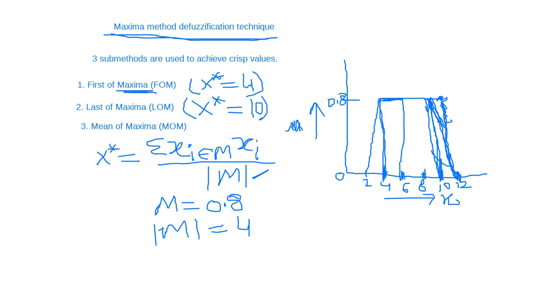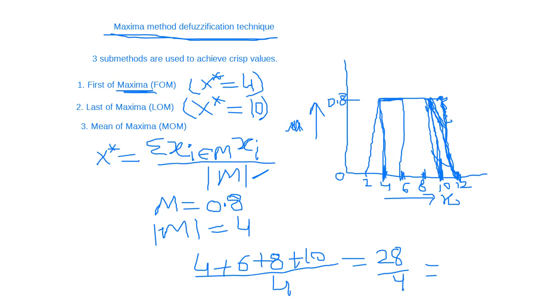You can calculate it like this: 4 plus 6 plus 8 plus 10 divided by 4. So what will be the answer? It is equal to 7. So here the mean of maxima is equal to 7.